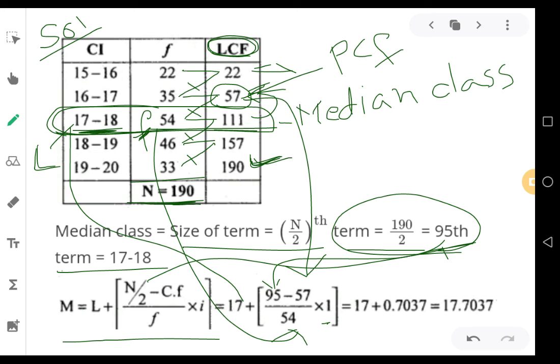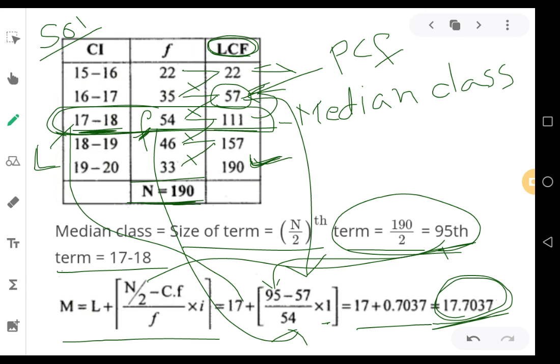Now let us solve this. 95 minus 57, subtract ಮಾಡ್ಕೊಳ್ಳಿ, divided by 54, you will get 0.7037. ಅದನ್ನು 17ಗೆ ಆ್ಯಡ್ ಮಾಡಿಕೊಂಡ್ರೆ you should be getting 17.7037. That should be your median answer.